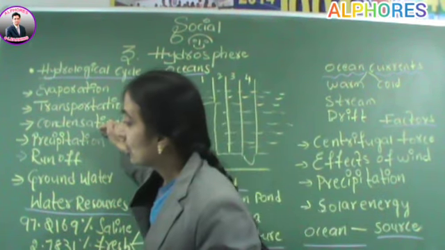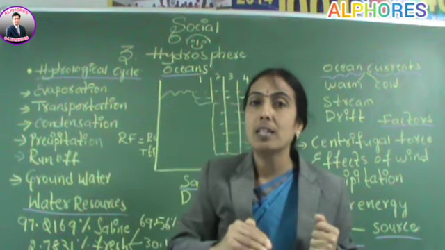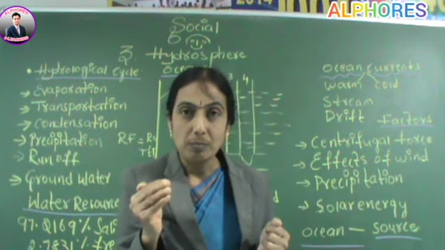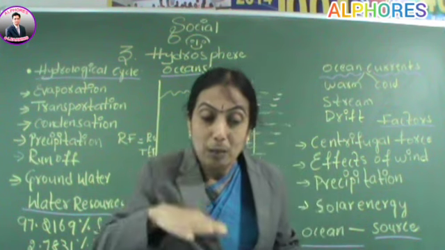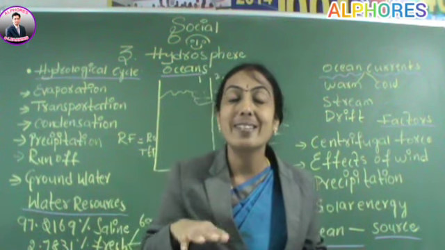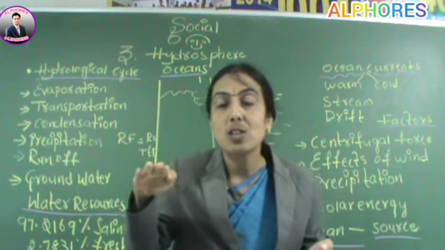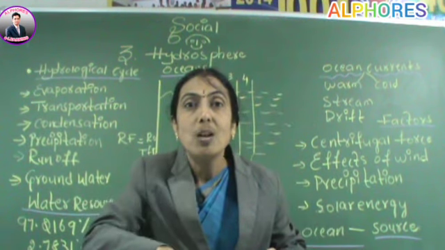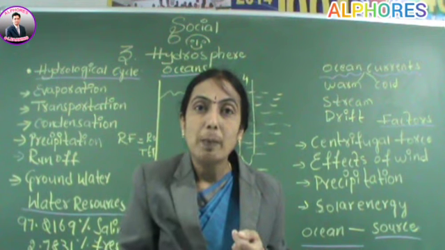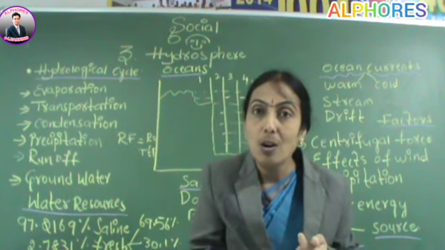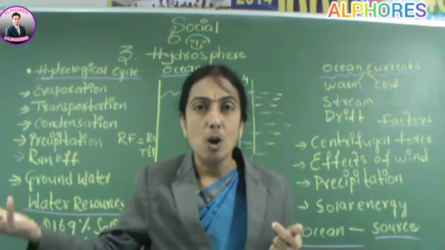Then condensation. Condensation means that if the temperature of the saturated air falls below the dew point, then the air cannot hold that water vapor any longer.